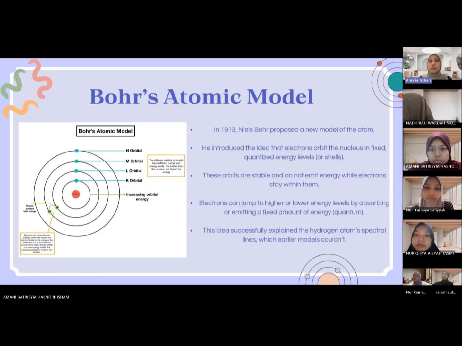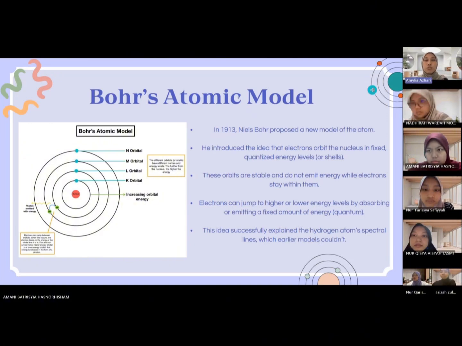In 1913, Niels Bohr introduced a revolutionary atomic model. He proposed that electrons orbit the nucleus in fixed energy levels, or shells, without losing energy. What made this idea special was that electrons could jump between these levels by absorbing or emitting a specific amount of energy that we call a quantum leap. This explained the previously mysterious line spectrum of hydrogen.